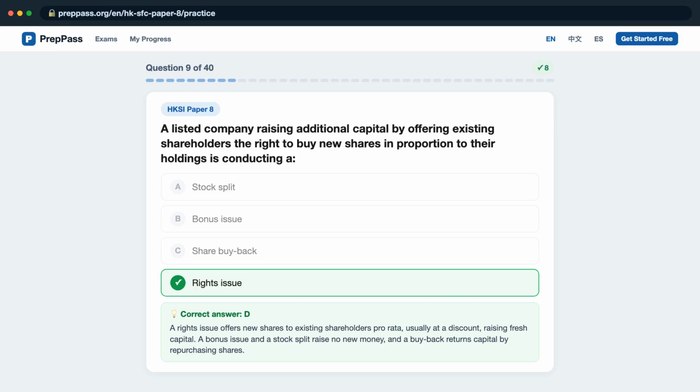A rights issue offers new shares to existing shareholders pro rata, usually at a discount, raising fresh capital. A bonus issue and a stock split raise no new money, and a buyback returns capital by repurchasing shares.